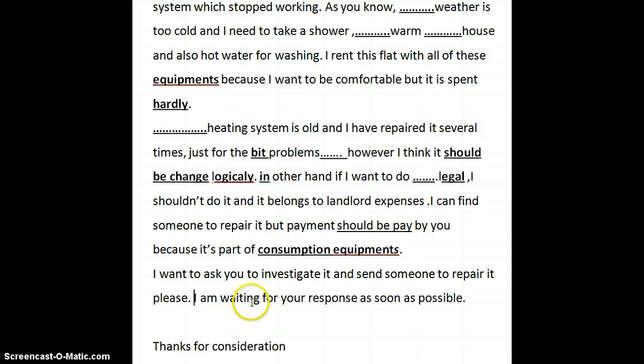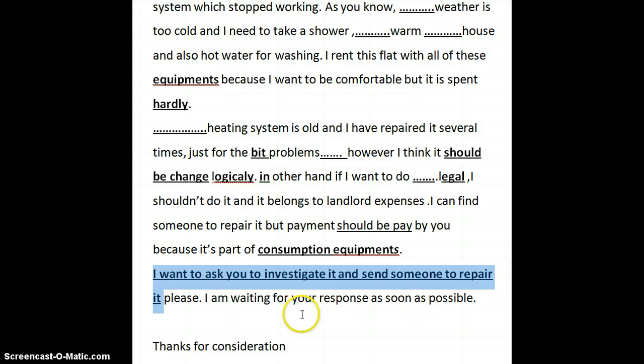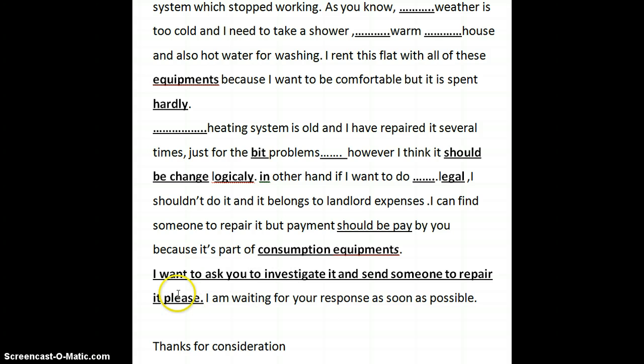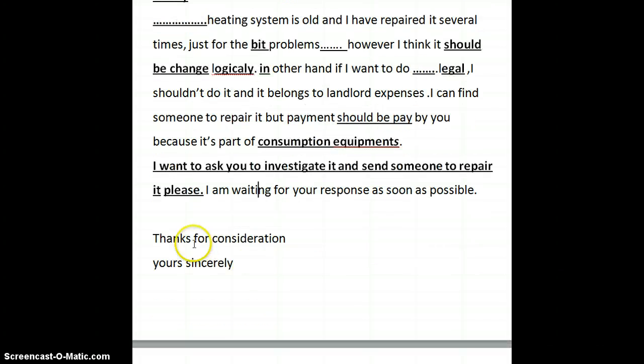"I am waiting, pardon me, for your response as soon as possible." Fantastic. So this sentence here, if you would kindly take a look at it again, the grammar and the spelling and everything are absolutely fine. It's just that it's contradicting what you've said here before. "I am waiting for your response as soon as possible. Thanks for consideration. Thanks for" whose consideration? I think you're trying to say "thanks for your consideration." Is that right? "Yours sincerely."